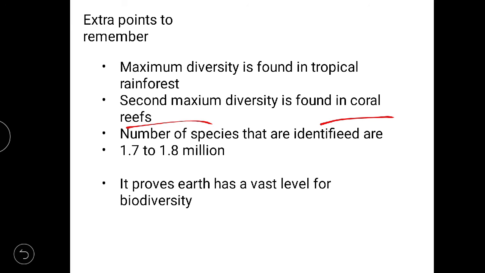The number of species found on Earth is 1.7 to 1.8 million, which shows how our Earth has a vast level of biodiversity. Biodiversity means the different kinds of living things found on our Earth.